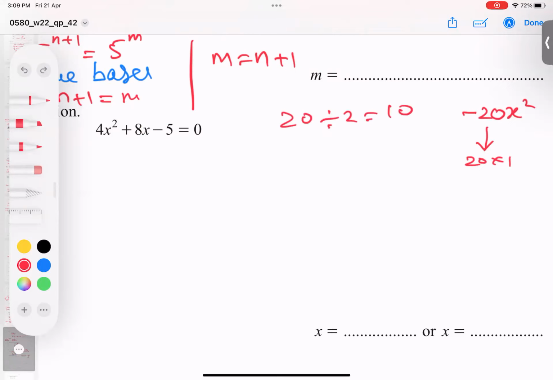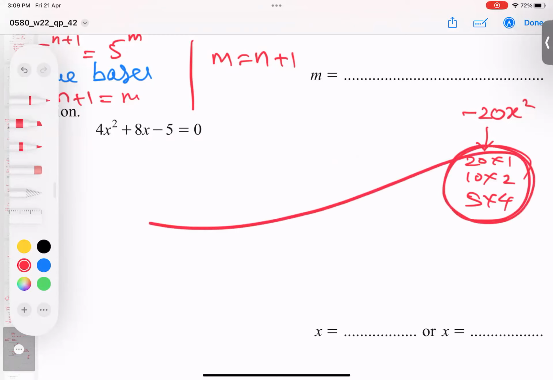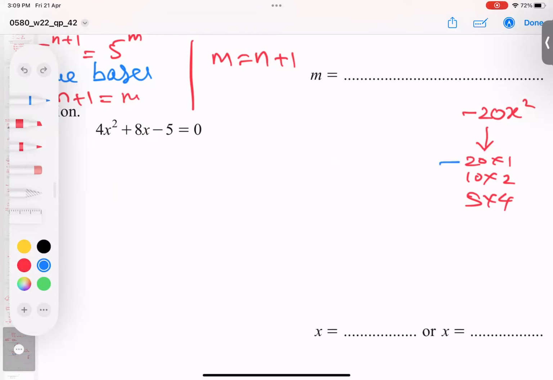So 10 2s are 20. If you divide by 3, no possibility. By 4, I get 5. So 5 into 4. Next, I think no need, because we have only 3 possibilities. Which pair adds or subtracts to give you 8? So naturally, the first one flops.